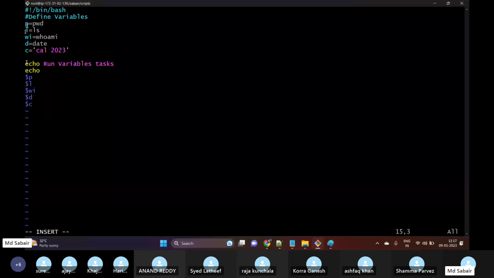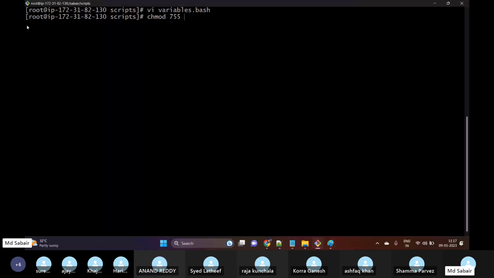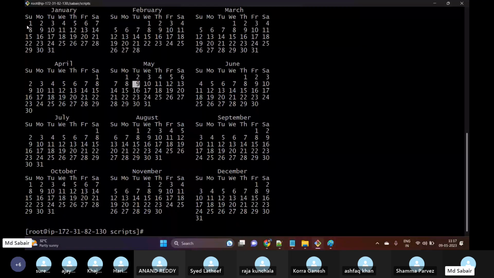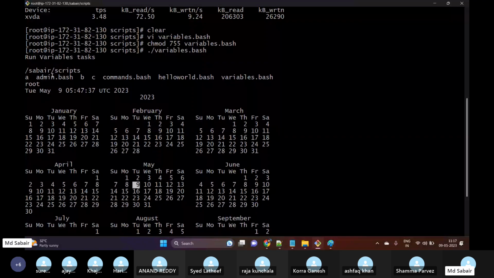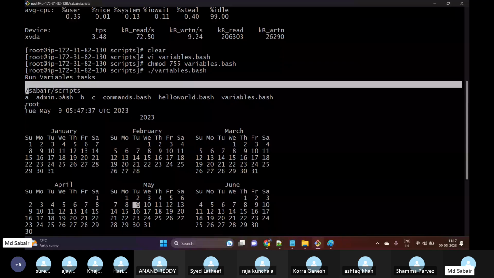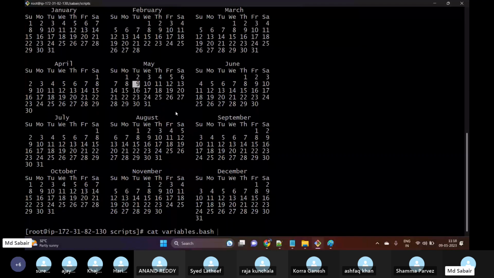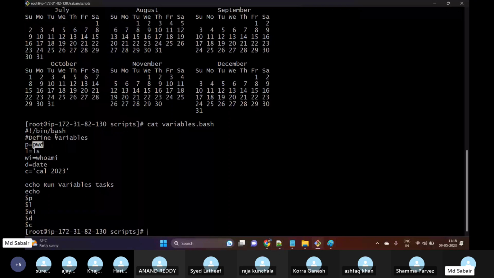Variables will be very important in the next sessions. So let me save this. Now let me provide permissions with chmod 777 variables.bash, and then if I execute ./variables.bash, here we can see the same output but in terms of variables. This is our pwd, this is our uptime, this is our calendar, and this is the ls command we have executed. So this was my script. pwd has been executed, and calendar 2023 we can see over here.